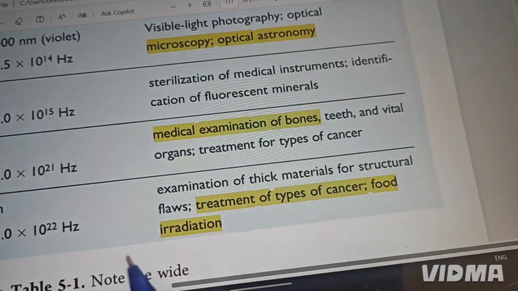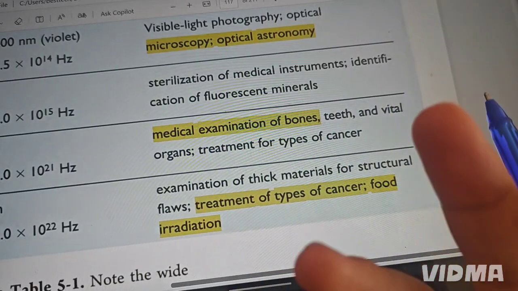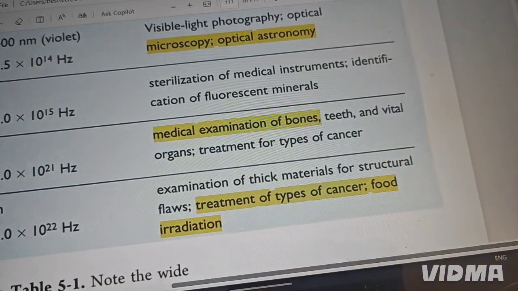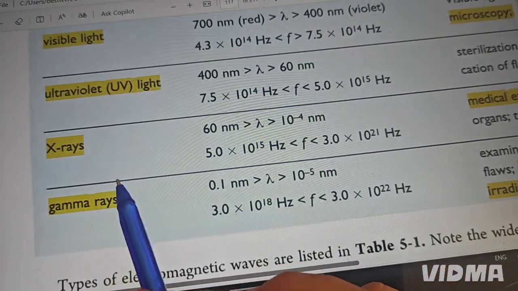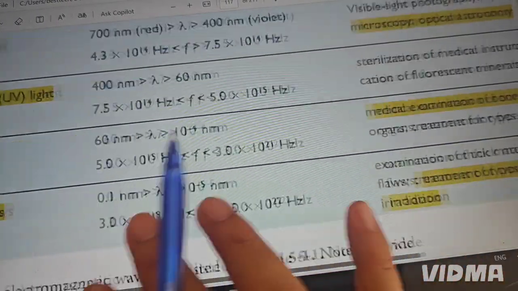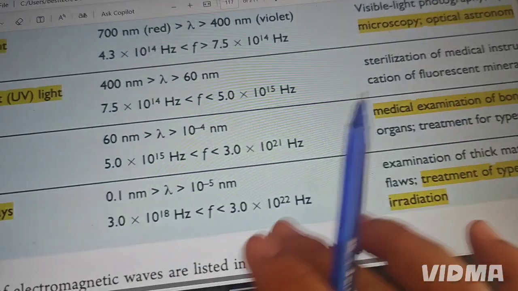For example, we use X-ray to check whether your bone is broken.